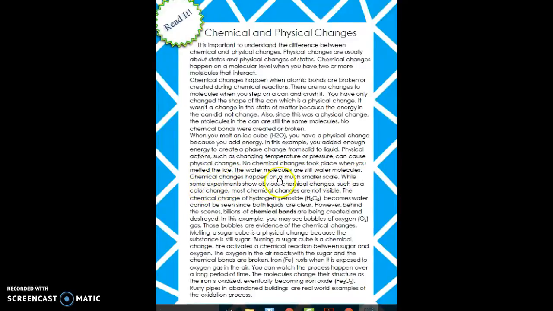Chemical changes happen on a much smaller scale. While some experiments show obvious chemical changes, such as color change, most chemical changes are not visible. The chemical change of hydrogen peroxide, H2O2, becomes water and cannot be seen since both liquids are clear. However, behind the scenes, billions of chemical bonds are being created and destroyed. In this example, you may see bubbles of oxygen, O2. Those bubbles are evidence of a chemical change.